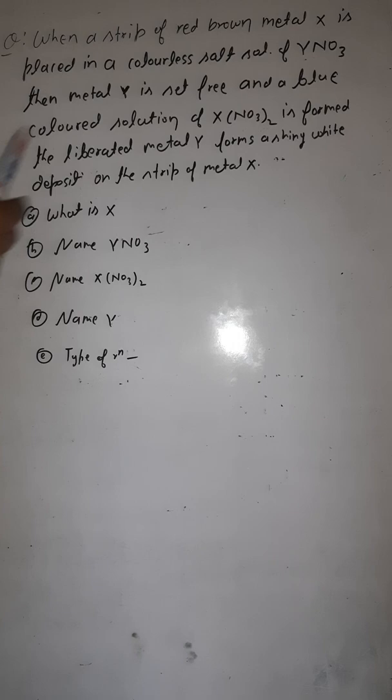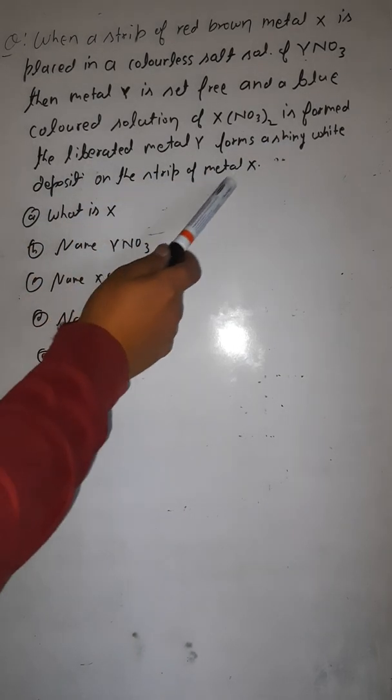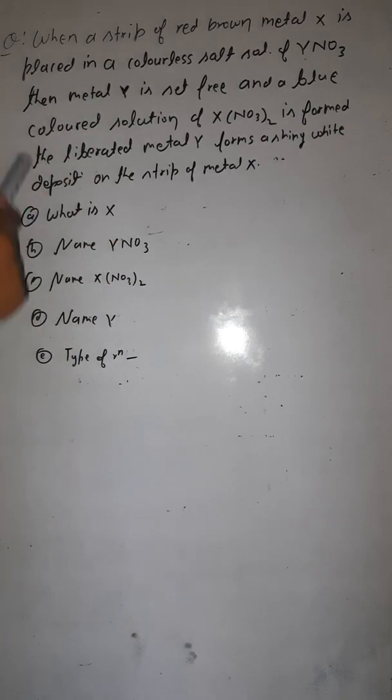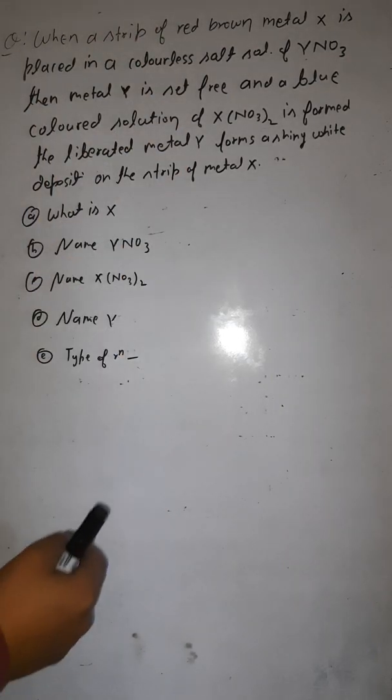The liberated metal Y forms a shiny white deposit on the strip of metal X. On the basis of the given information, you have to answer the question. Okay, so let's go deep into the question now. The question is, you have a strip of red brown metal X, and